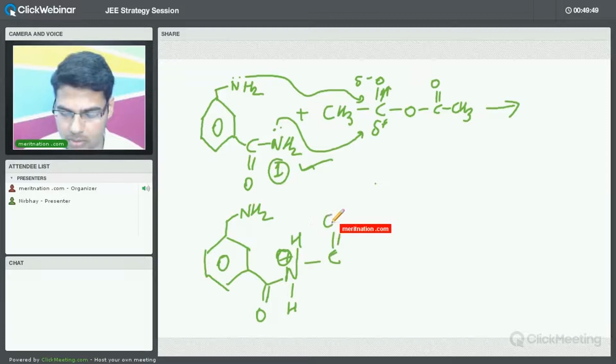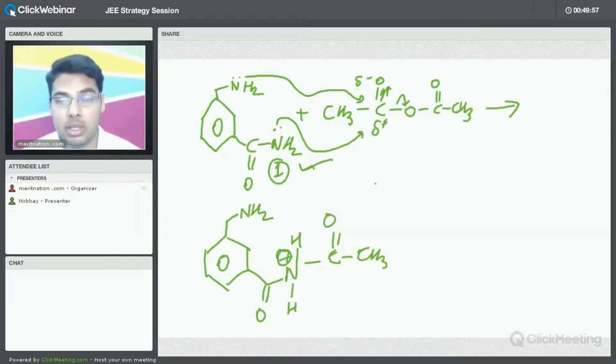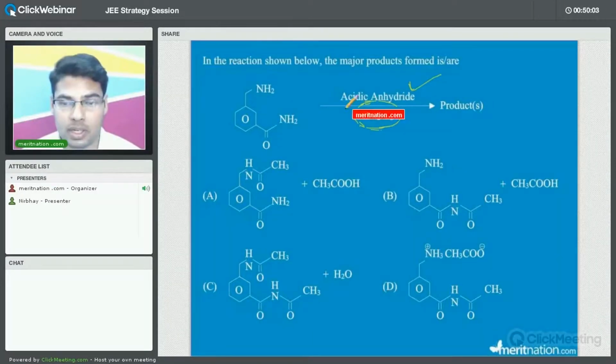So here you will have this situation, because when this will attack, this bond will break. So here COCH3 will be attached with this particular compound. Now in the options you will also find that this is likely to be option B, right? This is likely to be option B. You can very well match both the results.